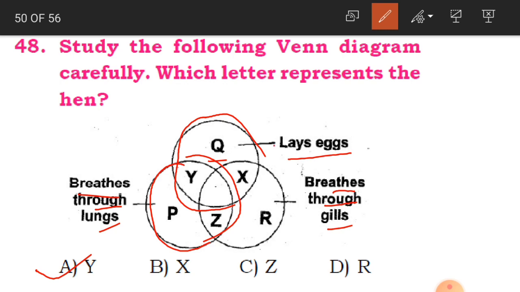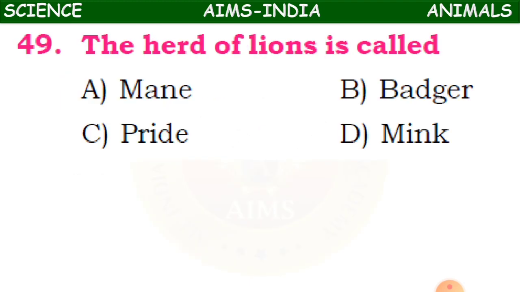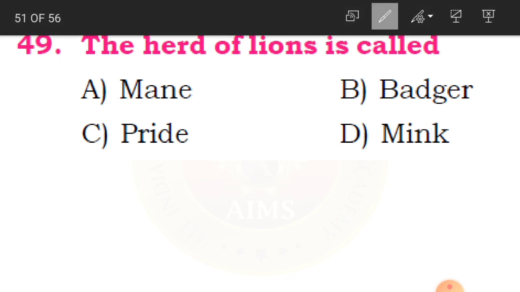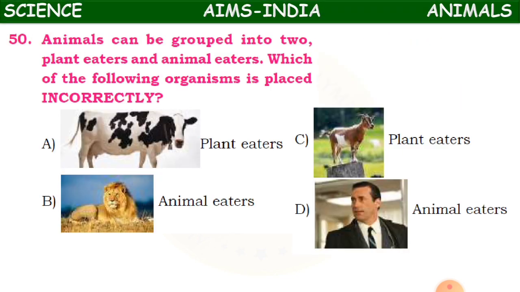So here these two qualities, which is hen lays eggs and breathe through lungs. Clear, children? Now 49th question. The herd of lions is called what? Mane, badger, mink or pride? So C is the correct answer. That is pride. Clear?